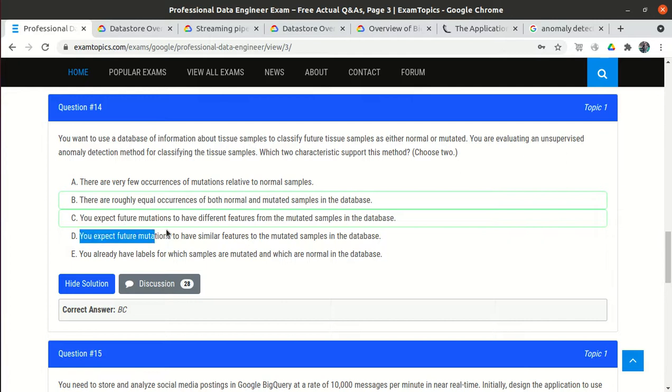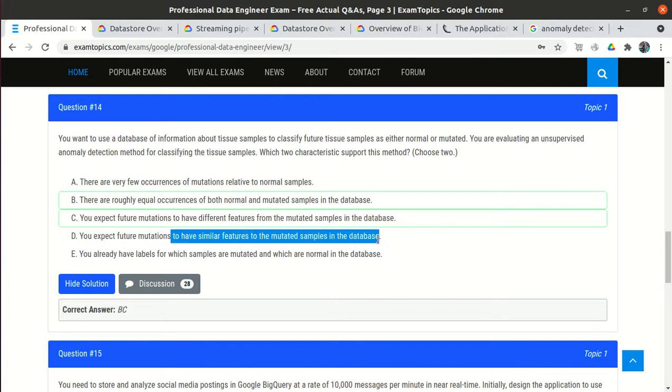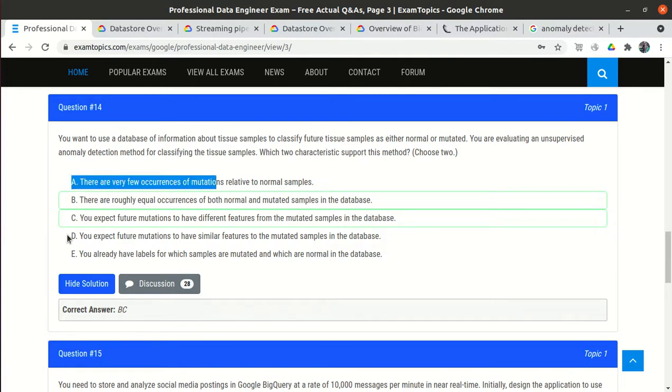But some people told that no, it should have similar features, because we have already trained the model, so we should expect that the mutation is similar so that our model can identify it. They gave the explanation of D on this basis, but I will go with options A and C. Now you have to decide whether you will select A and C or A and D.